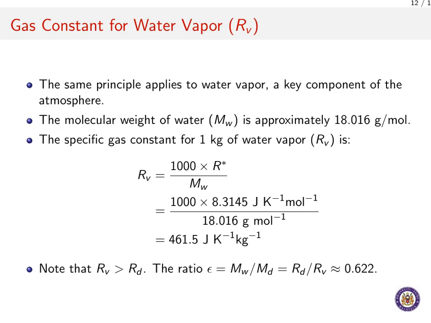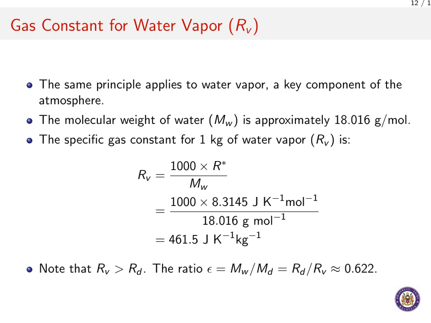Alright, we have just determined the gas constant for dry air, so now let us apply that same logic to water vapor. Water vapor is, of course, a hugely important component of our atmosphere. The molecular weight of a water molecule, which we will call m sub W, is about 18.016 grams per mole. To find the specific gas constant for water vapor, or R sub V, we take the universal gas constant R star, multiply it by 1000 to convert to kilograms, and then divide by the molecular weight of water. This gives us a value of 461.5 joules per Kelvin per kilogram.